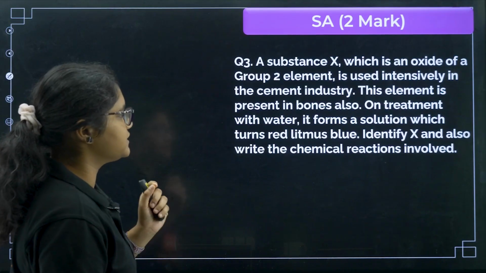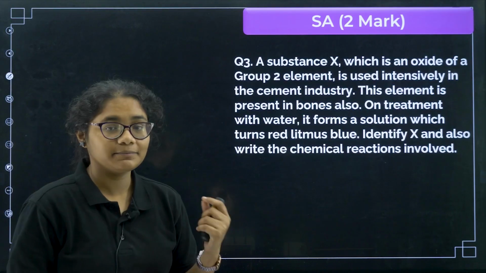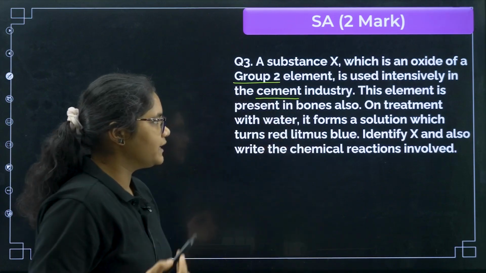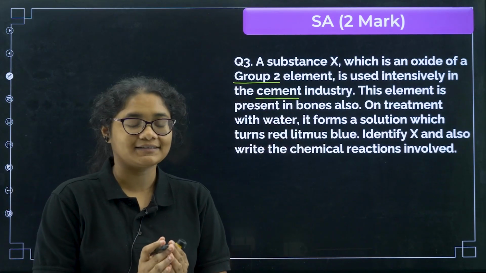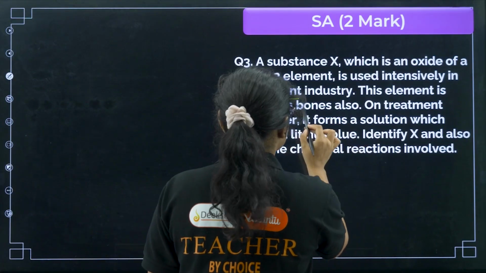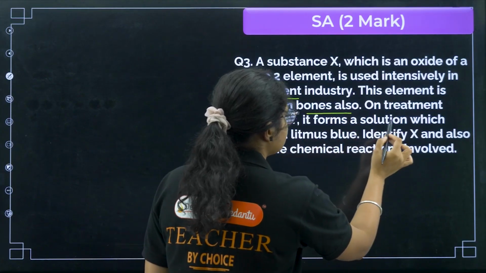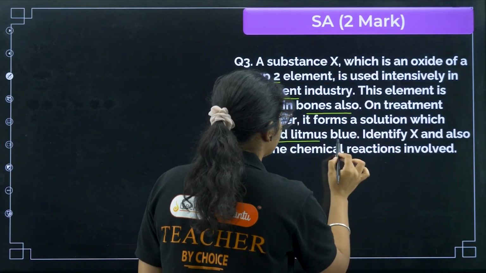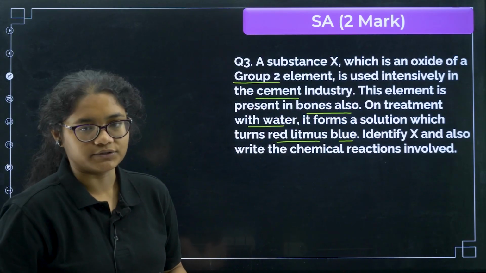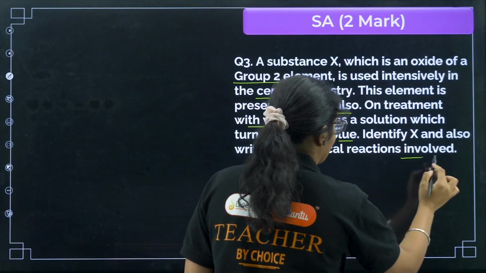A substance X, which is an oxide of a group 2 element, is used intensively in the cement industry. When you hear the words cement industry and group 2, immediately you should be able to identify that X is nothing other than calcium. The element is present in bones, which is also a very good hint. On treatment with water, it forms a solution which turns red litmus blue. Red litmus is turned blue by basic solutions, right? Identify X and also write the chemical reactions involved.